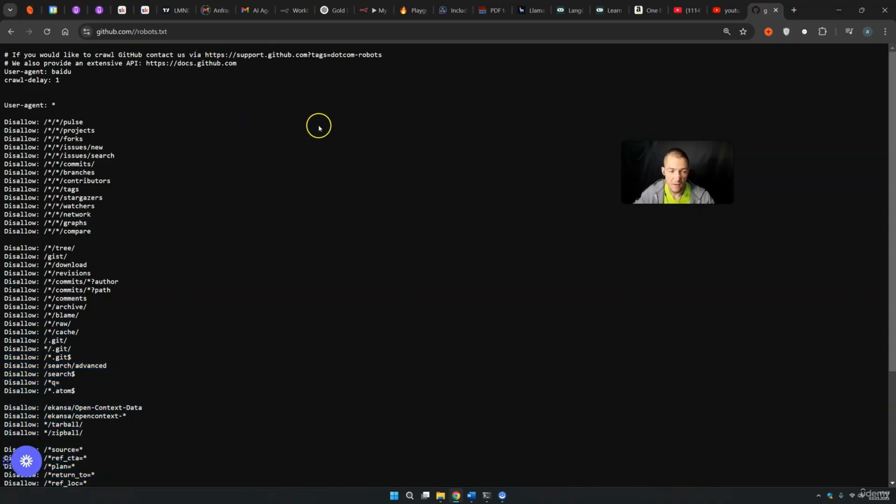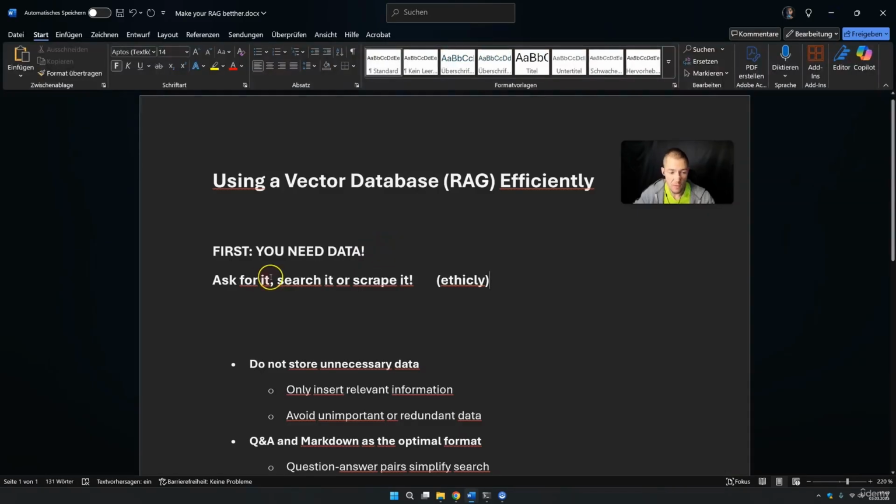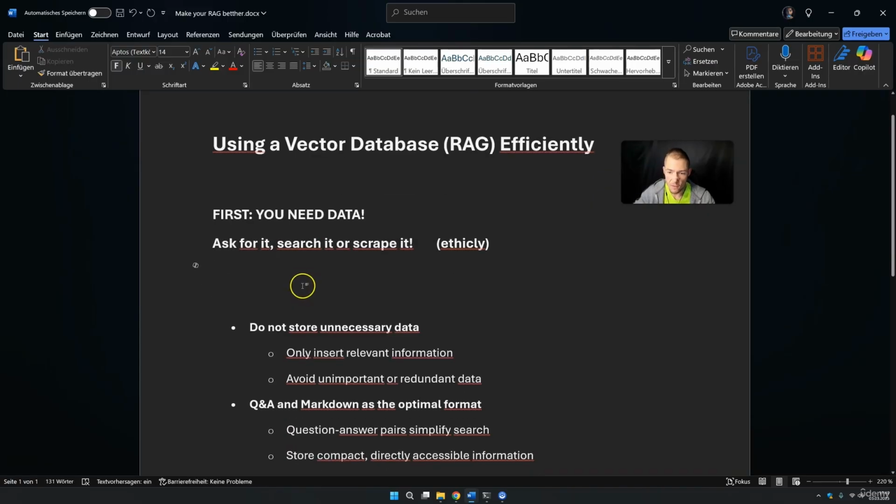But normally, on most documentation, like from LangChain, or maybe if you work with somebody, they will tell you, hey, it's allowed that you scrape. So this is important. First you need to get your data. Ask for it, and if you ask for data, you will not get clean data, you will most likely get PDFs or text files or something else. You can search for the data, of course, or you can scrape it, and then you do it ethically.